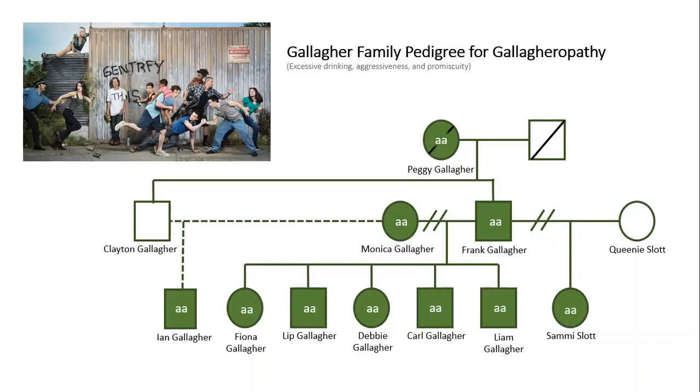Since Frank is homozygous recessive and his brother must contain the dominant allele in order to not be a victim of Gallagheropathy, the unidentified father must be a heterozygous male, since the only way in which a homozygous recessive individual, Peggy, can mate with an individual of the dominant phenotype and have a child who is also homozygous recessive, Frank, is if the individual with the dominant phenotype is heterozygous. Clayton must also be heterozygous as the only dominant phenotypic possibility of a cross between a homozygous recessive and a heterozygous individual would also be heterozygous.